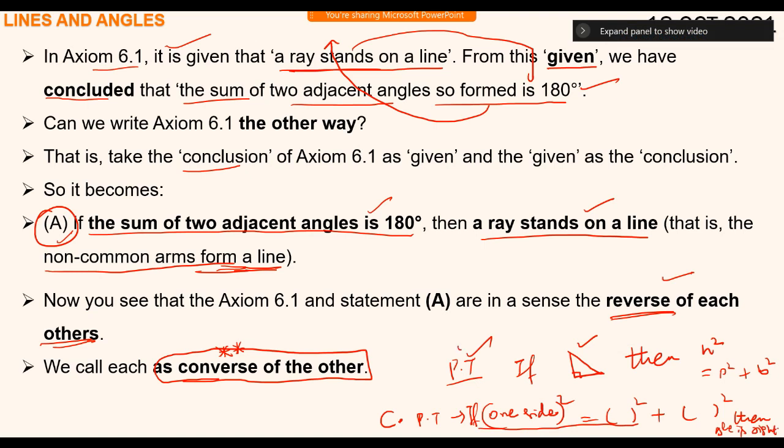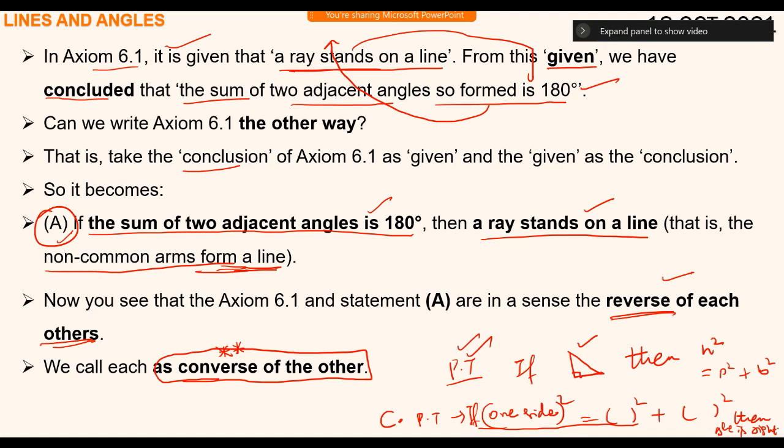Understood? Pythagoras theorem tells, if a triangle is a right angle triangle, then the square of the hypotenuse is the sum of squares of the other two sides. The converse of Pythagoras theorem tells, if the square of one side is equal to the sum of the squares of the other two sides in a triangle, then the triangle is a right angle triangle. Have you understood the converse and the original statements? Yes, sir. So, very important concepts.